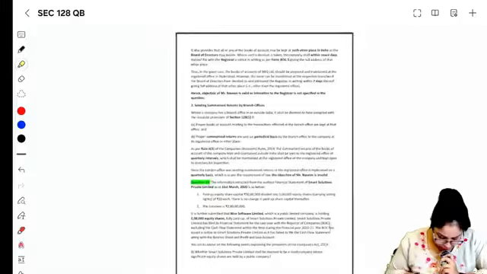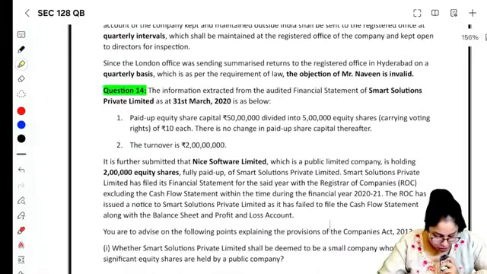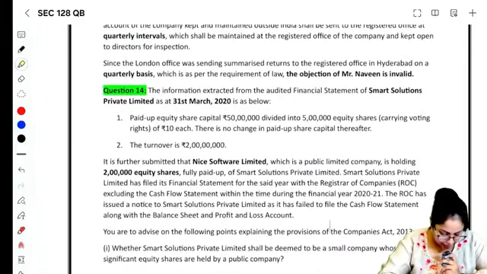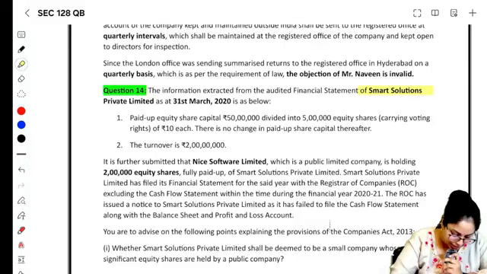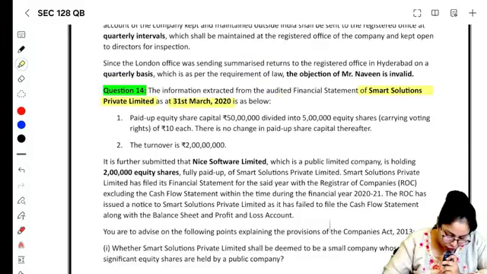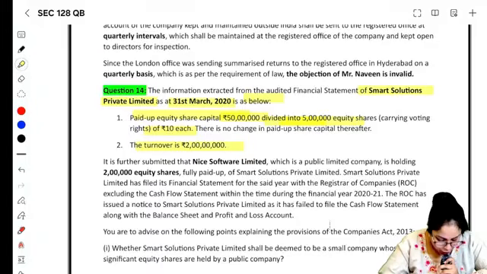I think last question we'll see. The information extracted from the audited financial statements of Smart Private Limited as at 31st March 2020 is as below. Paid up equity share capital is 50 lakhs, which is divided into 5 lakh equity shares of 10 each, and turnover is 200 lakhs. 200 lakhs, not 2 crores.